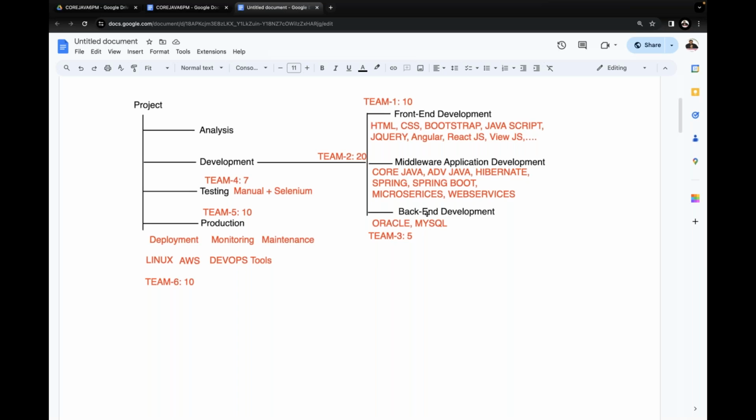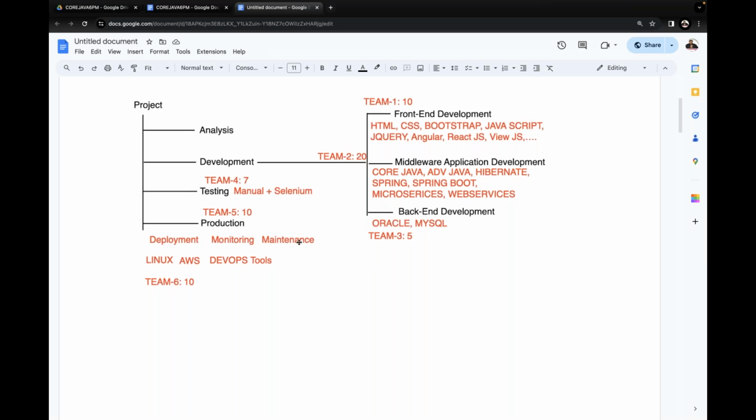Now, understand it clearly. After that comes testing, manual plus Selenium. Next is production. There we are going to deal with mainly three things: deployment, monitoring, and maintenance. For deployment, we require some infrastructure. That infrastructure would be provided by the cloud provider. One of the cloud providers is AWS. But apart from the cloud provider, we are going to use a separate operating system for maintenance of our server and everything. That operating system is, in general, the Linux operating system.